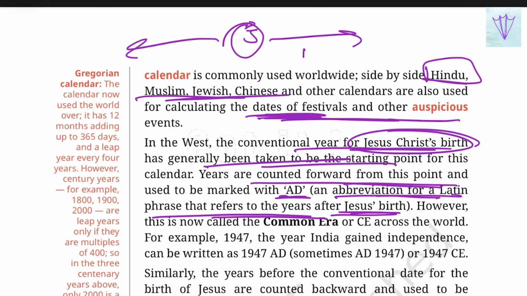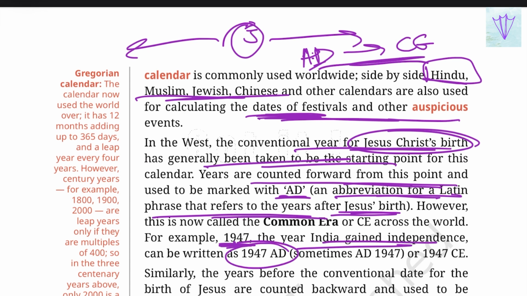However, now this AD is replaced by CE, that is the Common Era. For example, 1947. The year India gained independence is written as 1947 AD, that is, after the birth of Jesus Christ. After 1947 years, we have got our independence.